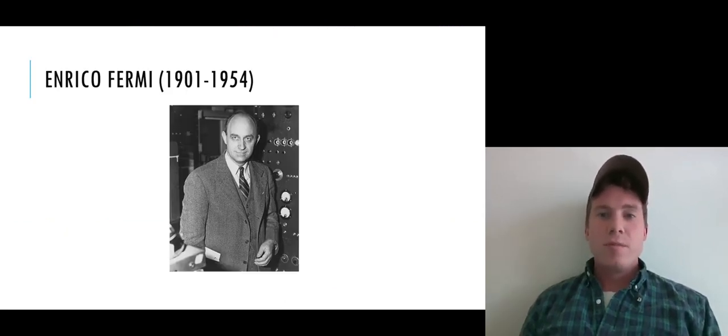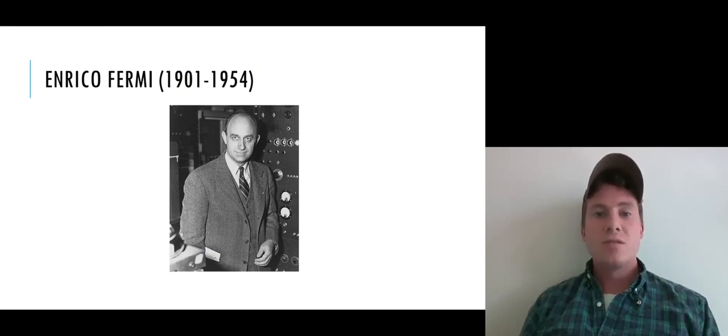So Enrico Fermi, who Fermi problems are named after, was a famous physicist of the early 20th century. He made huge contributions to nuclear physics, won the Nobel Prize for physics in the 1930s, but was also famous for making incredibly accurate estimates of very random quantities using just back-of-the-envelope guesstimations or calculations.